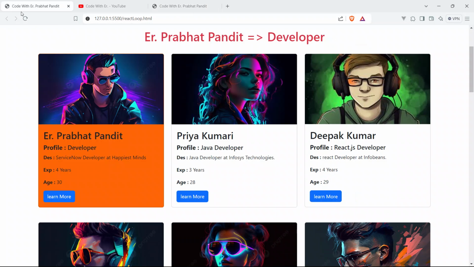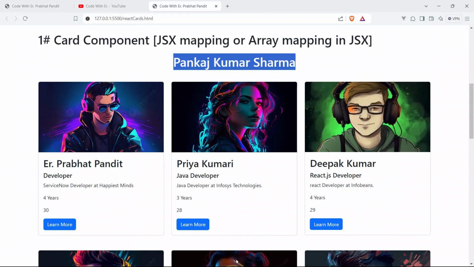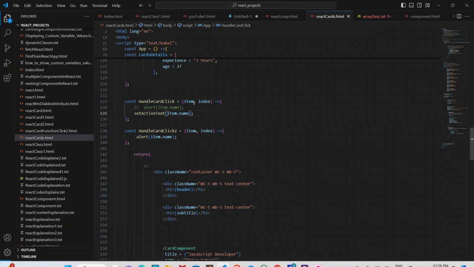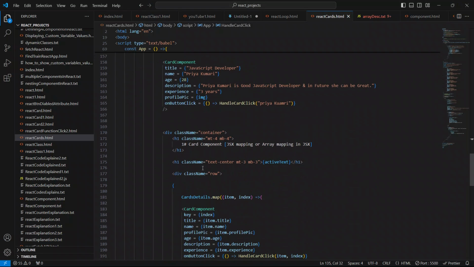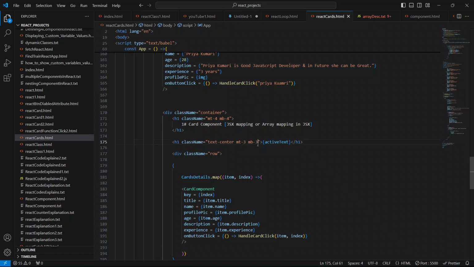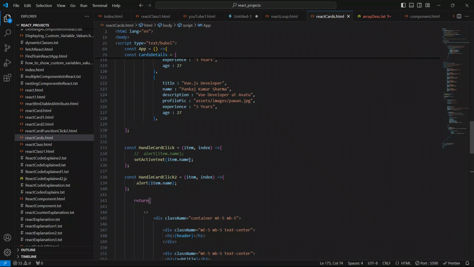Now we have to show the designation also. So now I am going to show the designation as well. First of all, let me put the class name here to make it text-danger. Now come up here and I'll concatenate.